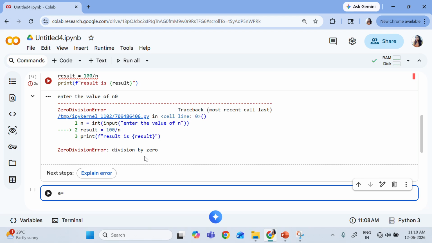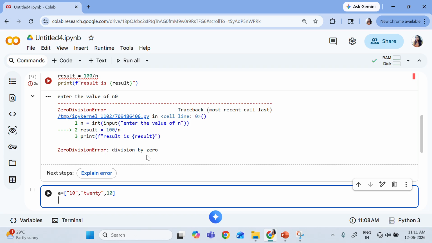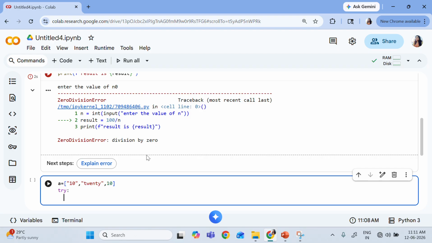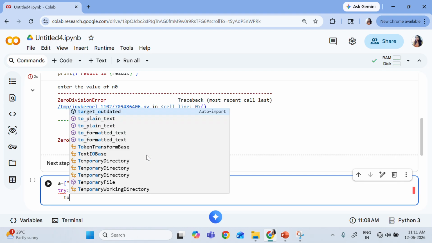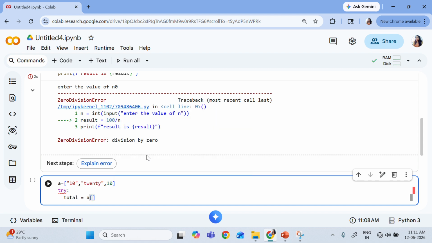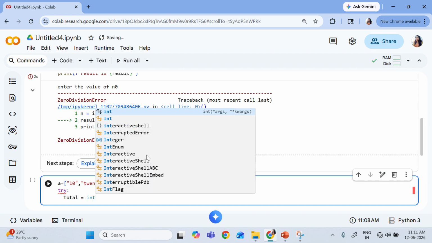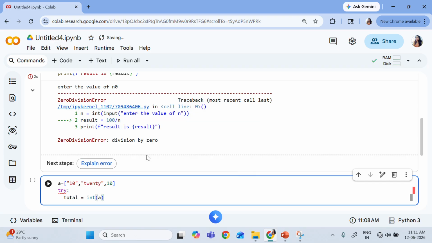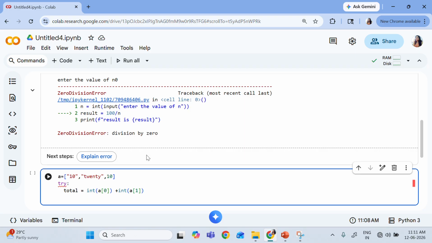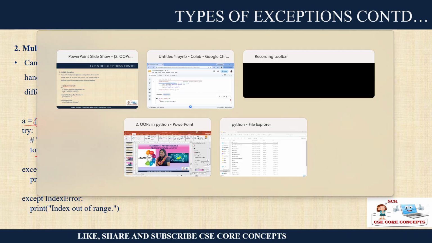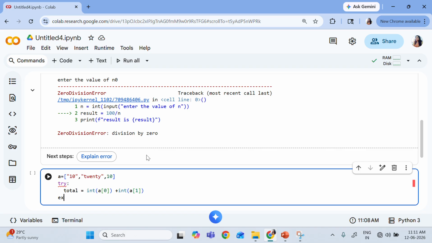Let's say I am defining one string and one last one is the integer, right? Now I am writing it inside the try catch block and I am saying total is equal to an integer. I want all of them in the integer format, right? So I am saying integer of a of 0 plus integer of a of 1, right? Now it is very risky because I don't know whether it will have or not. So that is why I'm writing it inside the try.